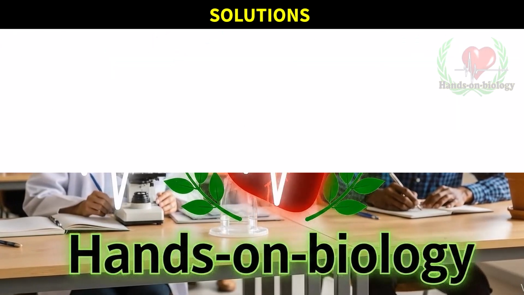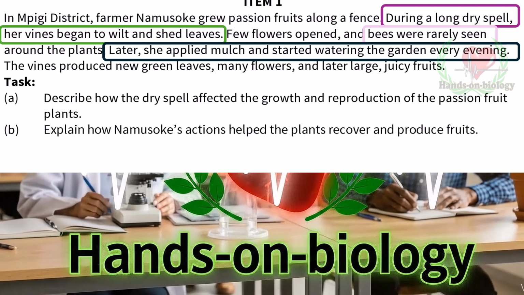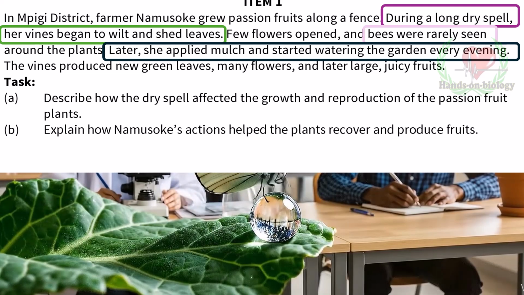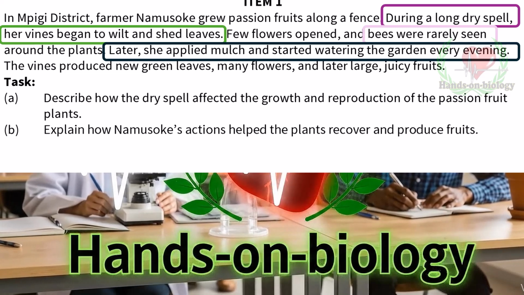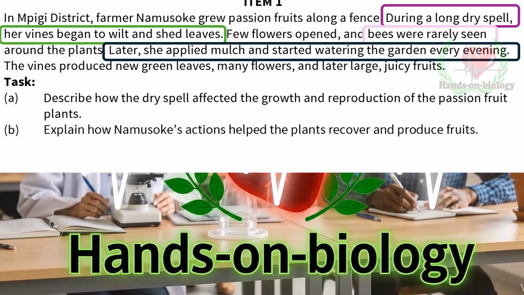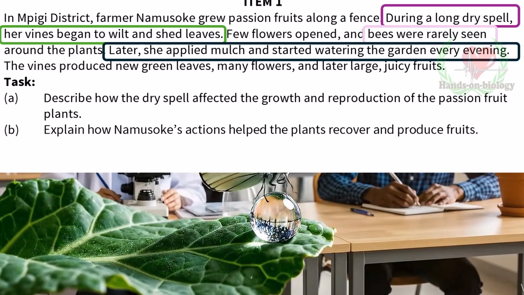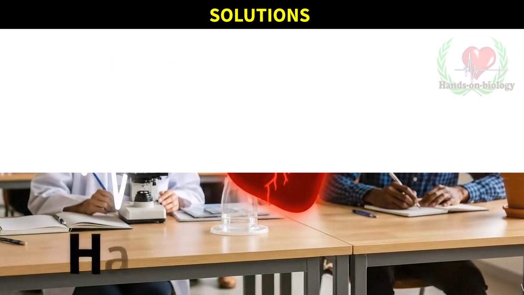Task, Part A. Describe how the dry spell affected the growth and reproduction of the passion fruit plants. Part B. Explain how Namusoke's actions helped the plants recover and produce fruits. How the dry spell affected the growth and reproduction of the passion fruit plants.